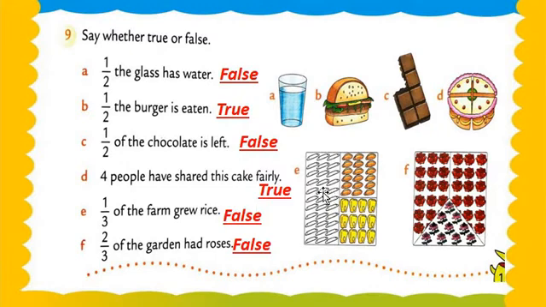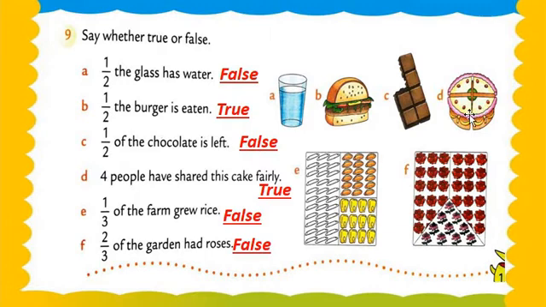Now we move on to question number 4. So dear students, question number 4 is what? 4 people share this cake. Okay, see this, 1, 2, 3 and 4. So we are equally dividing into exactly 4 pieces. So what to do, my dear students? That time we equally share 4 pieces.